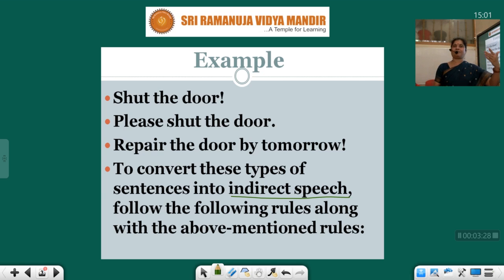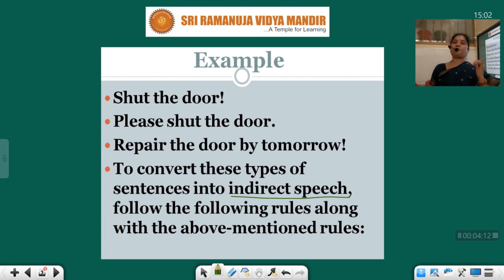Verbs. If there is say or will say, present tense or future tense, in the reporting, that means outside the inverted commas, then the reported speech will have no change in verbs. But if there is said, past tense, outside the inverted commas in the reporting speech, then the reported verb will change. How will the verb change? All the present tense will become past tense. I repeat, present simple will become past simple, present continuous will become past continuous, present perfect will become past perfect, and present perfect continuous will become past perfect continuous.